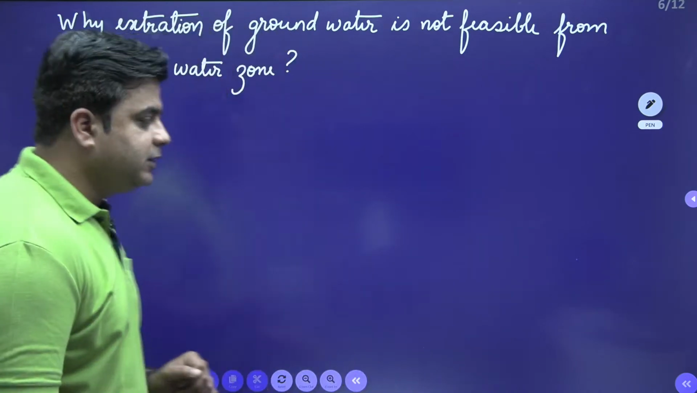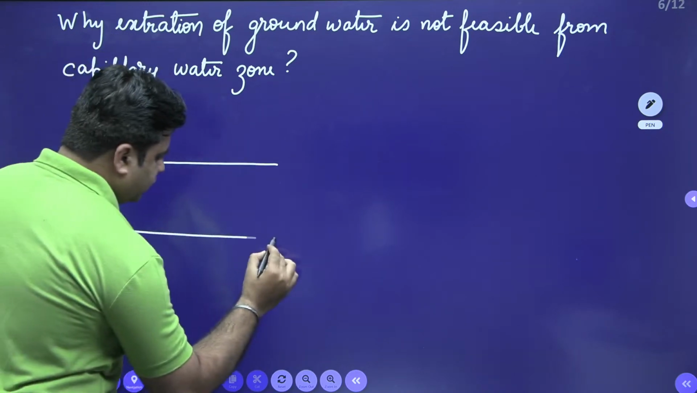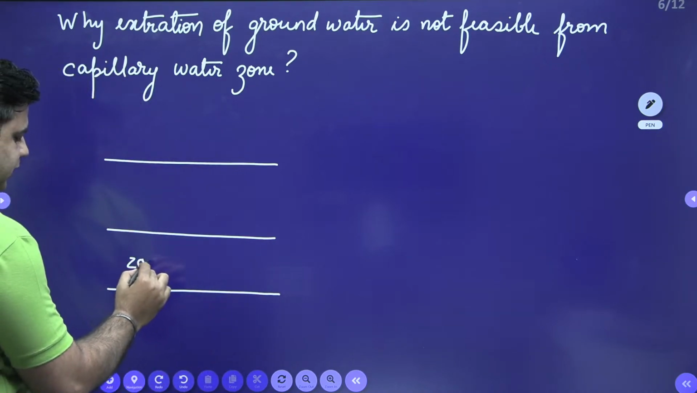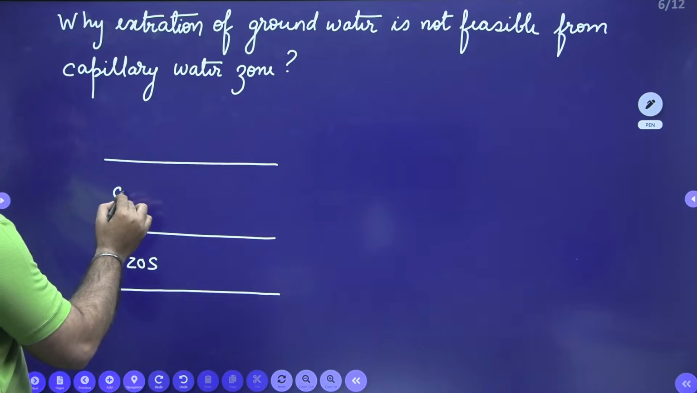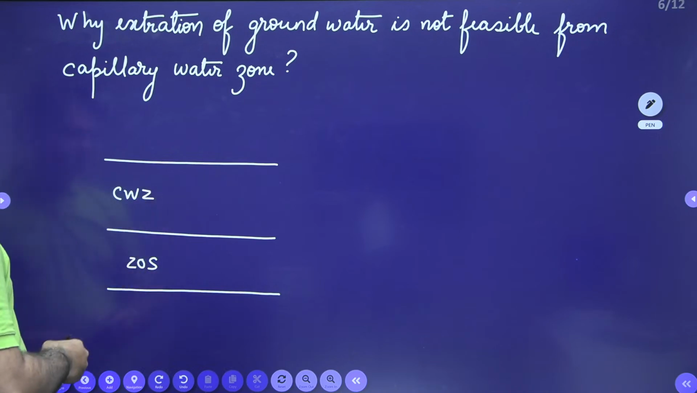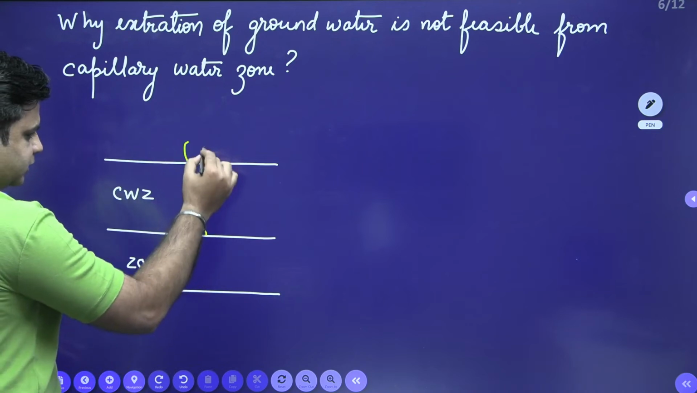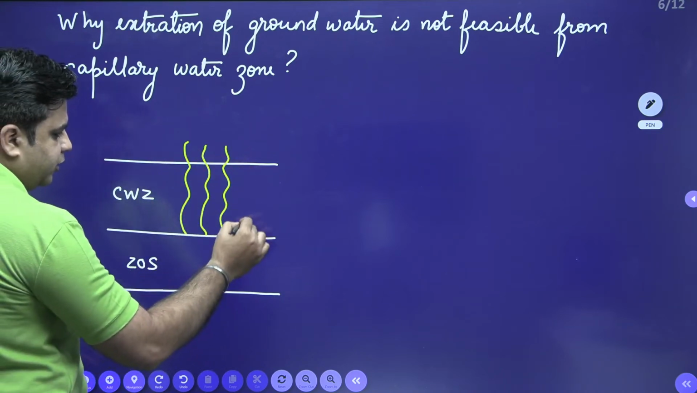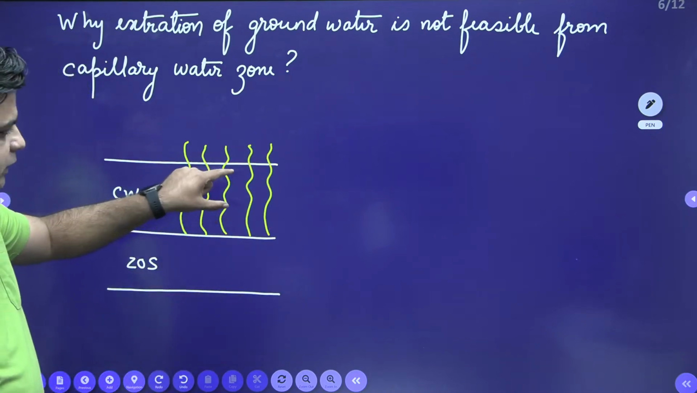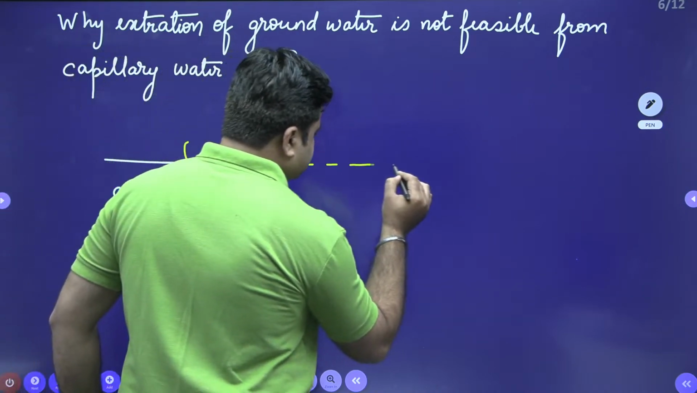Now for this, the answer being, if you look into the capillary water zone, this is my capillary water zone, and below this I have the zone of saturation, ZOS. Now this capillary water zone is completely saturated due to capillary action. If you plot the pressure which is felt by the water present inside the voids, it can be marked like this.